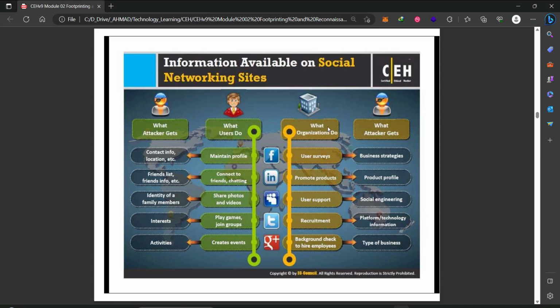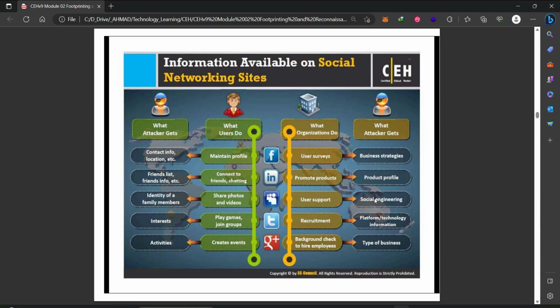And what the organizations do: organizations sometimes upload surveys for the employees to fill, they promote their products, they have user support, they do recruitment, and they also check the employees that they want to hire. What the attackers benefit is, when there is a survey and the attacker somehow obtains it, the attacker will be able to know the business strategy, or at least what the company is thinking to improve in the future, by reading the survey. When they promote the product, the attacker will know the product profile. Maybe the attacker will request a trial to try the application and see if there is something in the logic that can be broken.